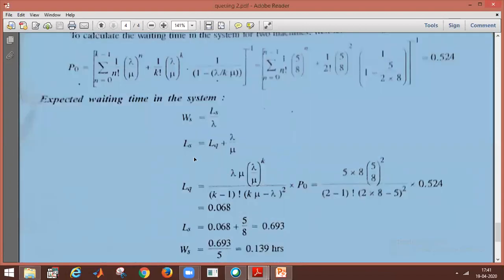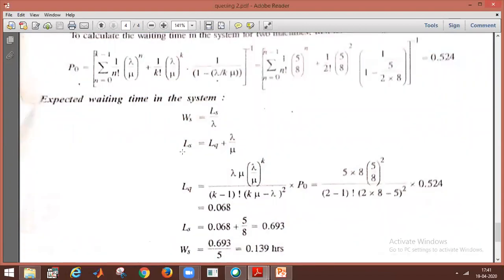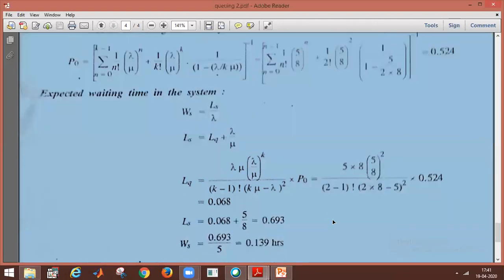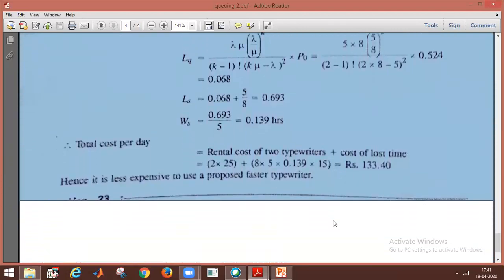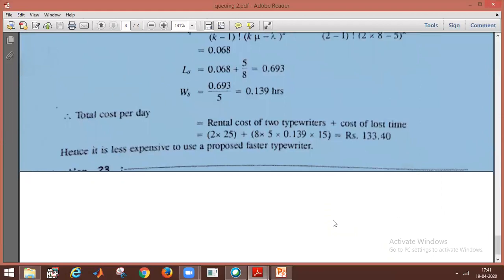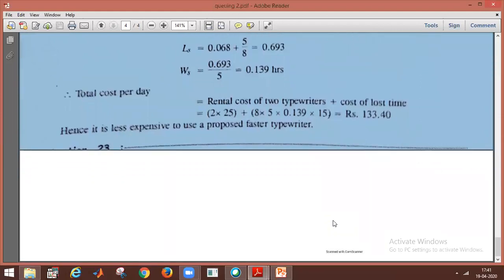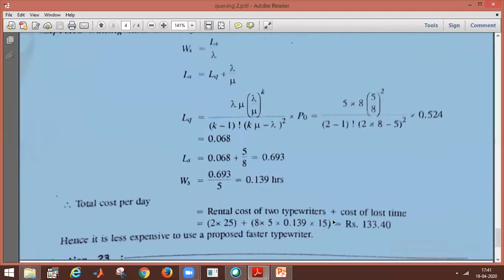So what is the LQ? LQ is lambda mu into (lambda by mu) whole power k, divided by (k minus 1) factorial into (k mu minus lambda) whole square, into P naught. All values will be substituted. The total cost per day is the rental cost of two typists plus the cost of lost time.